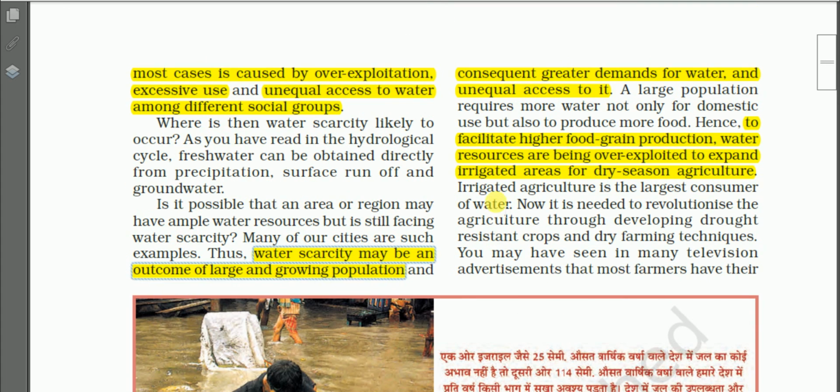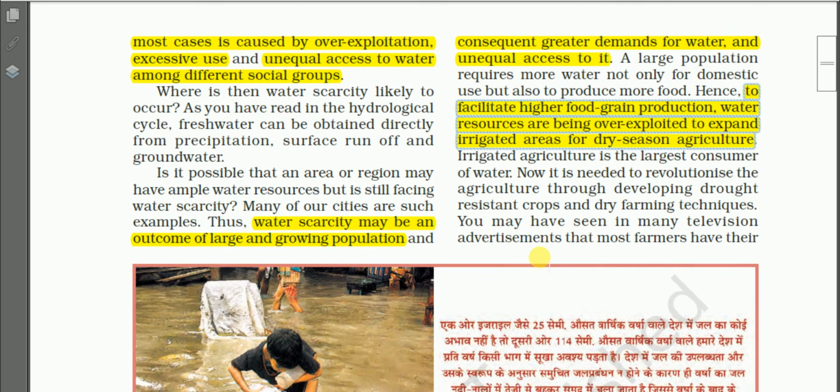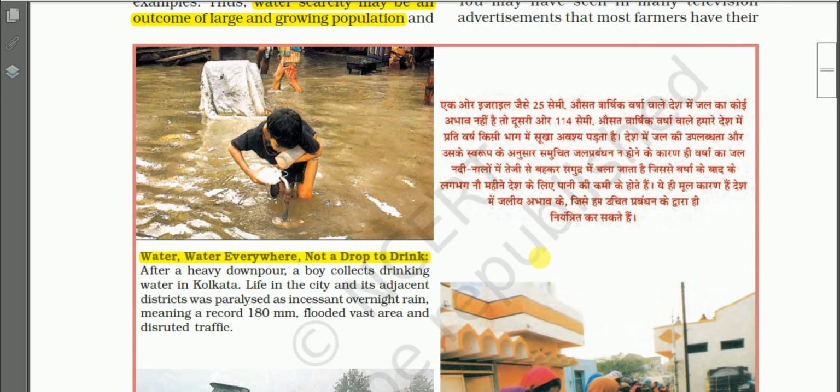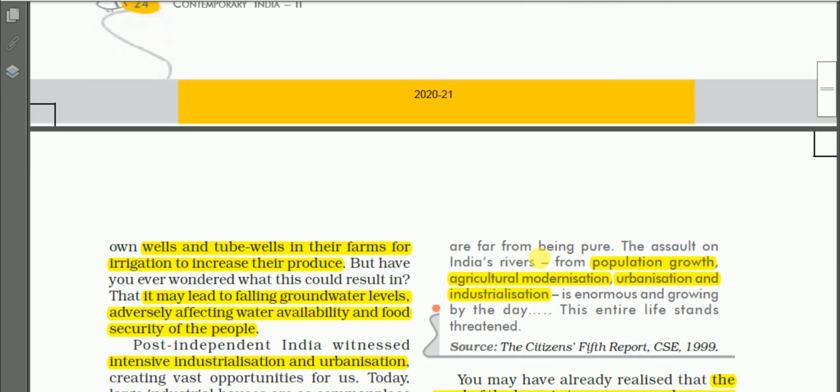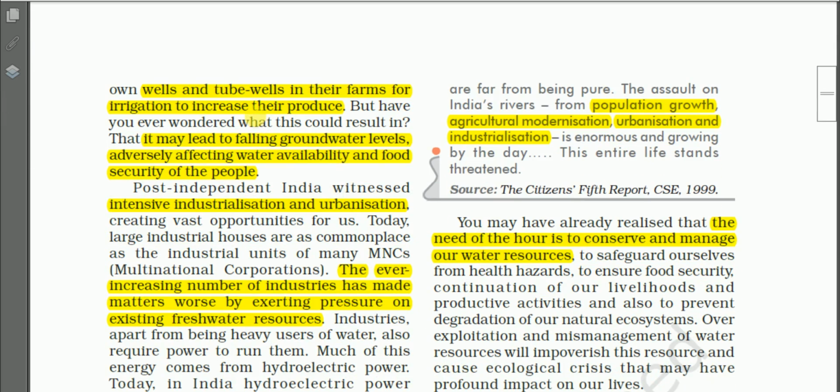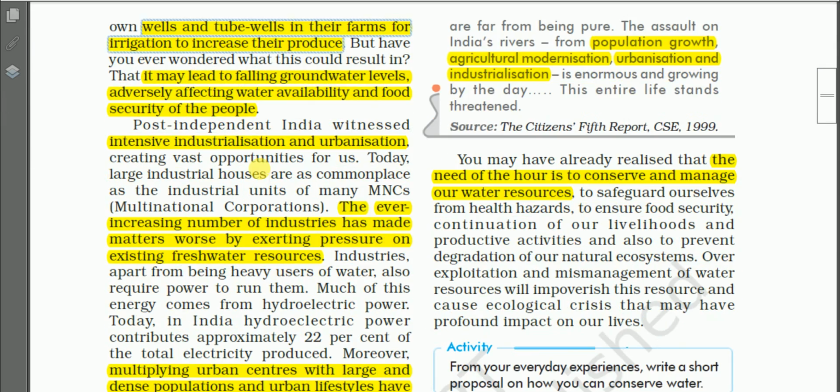At the same time, there will be consequent demand for water for irrigation purposes. And at the same time, there is overutilization of the surface as well as groundwater, as mentioned here. And another important cause is rapid industrialization and urbanization.